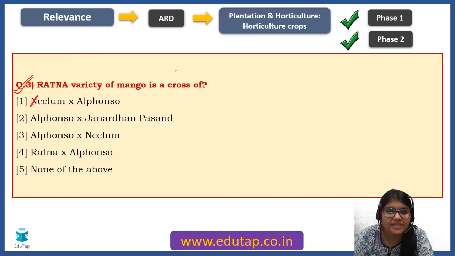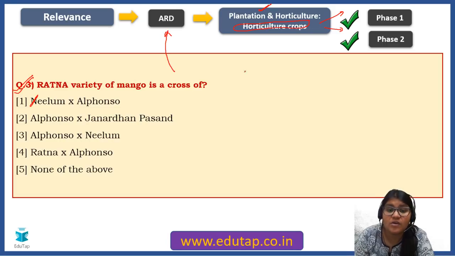Basically, this is a question linked to the ARD section, specifically your plantation and horticulture chapter under horticulture crops. It can come both in phase 1 and phase 2. The options are Neelam and Alfonso, Alfonso and Janardhan Pasand, Alfonso and Neelam, and Ratna and Alfonso, none of the above.